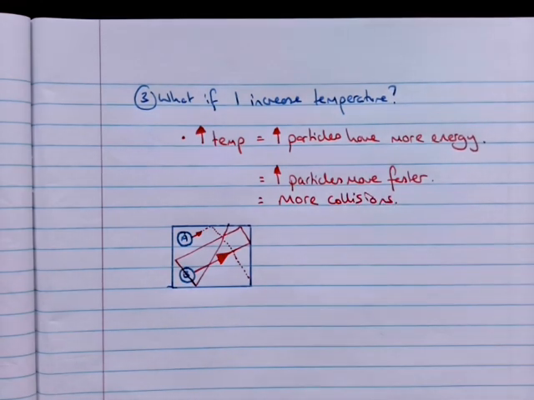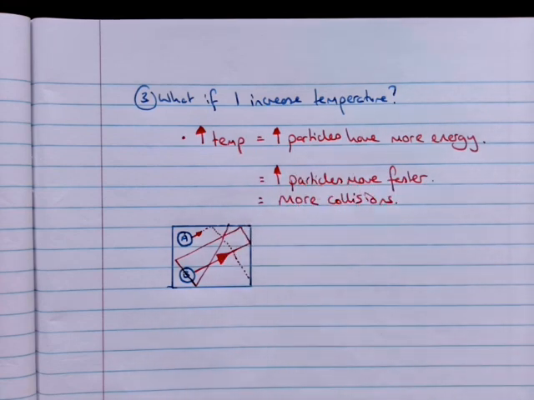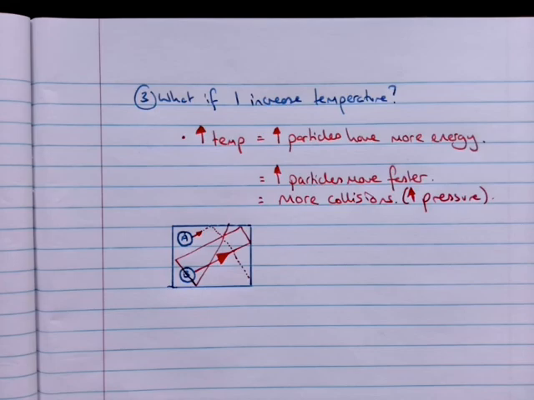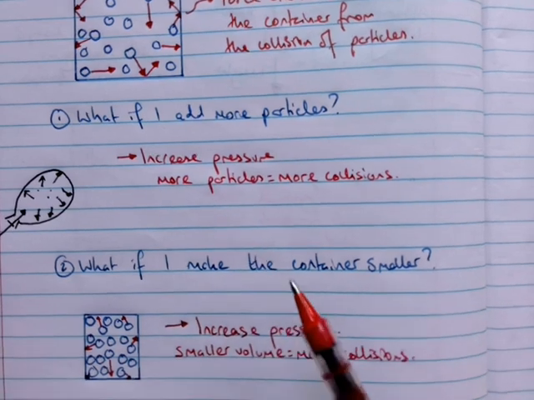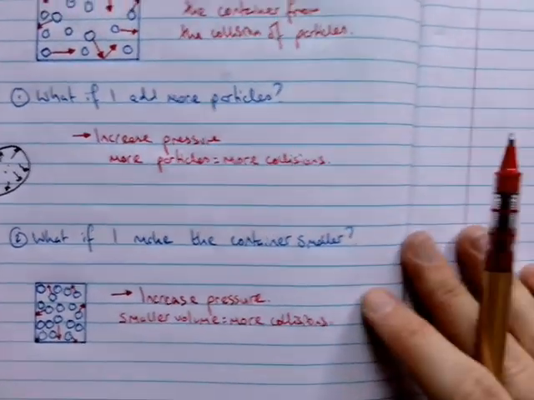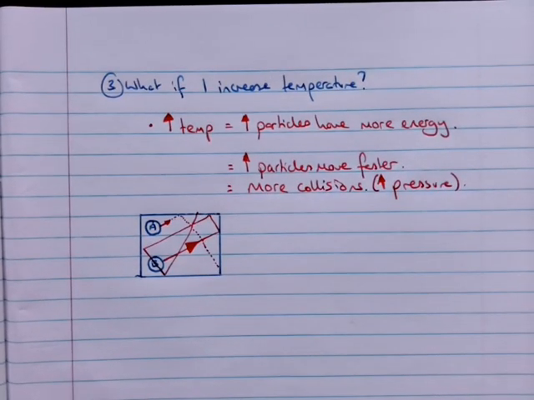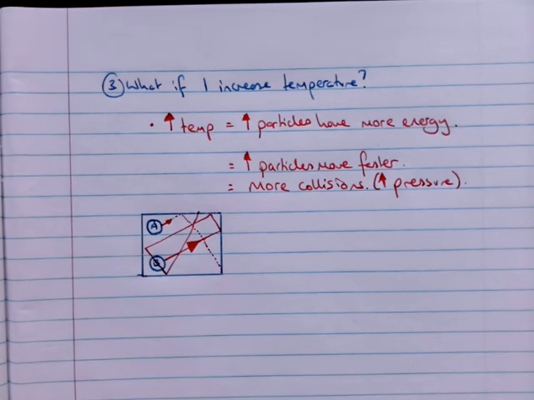Okay, so there we have our 3 different situations for pressure in gases. So I should have said here that an increase in temperature therefore is an increase in pressure. Okay, so you now know what happens if you change the number of particles in a gas, if you change the size of the container of a gas, and if you change the temperature of a gas. Okay, and if you are worried about remembering those, you can go ahead and put those on some flashcards, because it's really important that you know about those 3 different things.